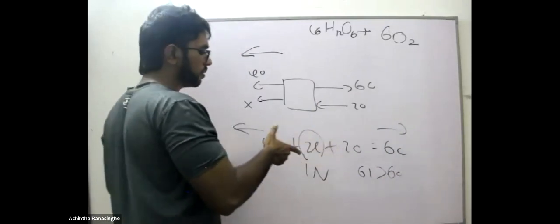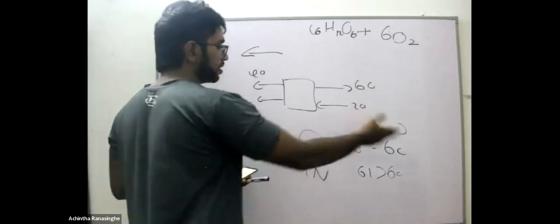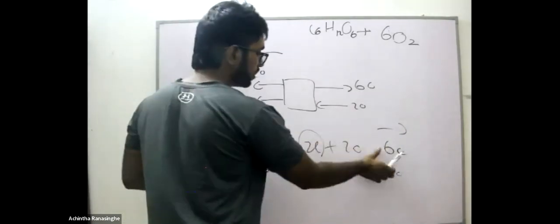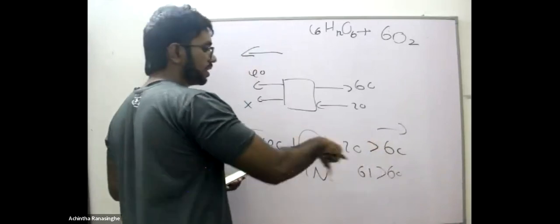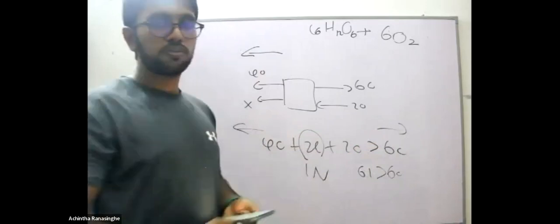So if they are asking for the minimum one, 40 plus x plus 20, that is 60 already here, plus x, and 60 on the other side. This one should exceed. So the minimum value that can be taken as a whole number is 1. So the minimum force that is required is 1 Newton.